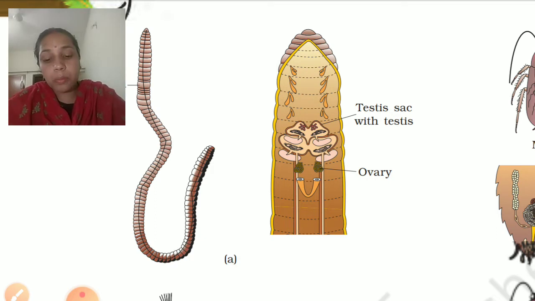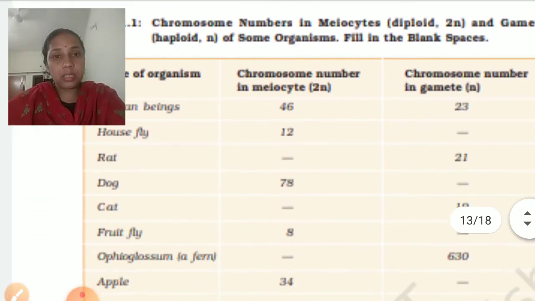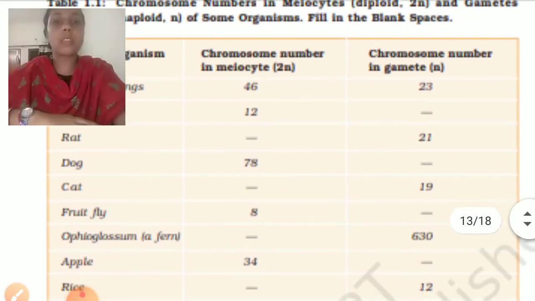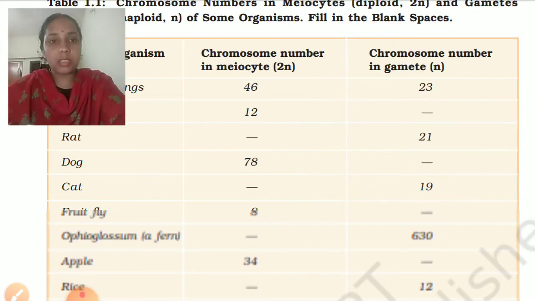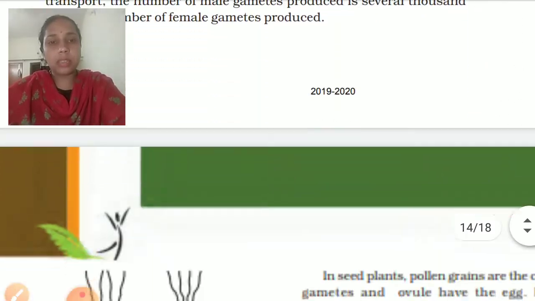Next one is post-fertilization events. Post-fertilization events are those which take place after the formation of the zygote. Here you can see we have done all these things. A gamete has been transferred.